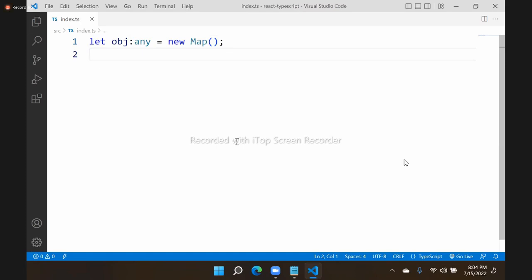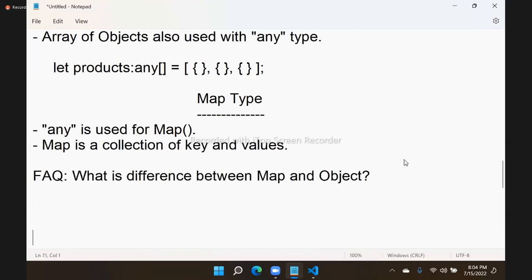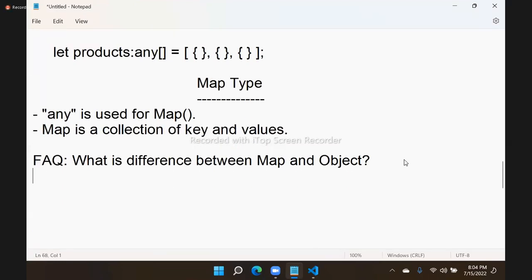Now this is a map. Actually, what is the difference between map and objects? That's a very popular question asked these days in all technologies where TypeScript is used. Of course, it is a part of JavaScript only.